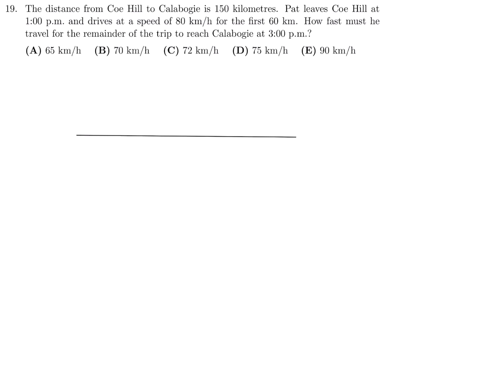So we have two places, Coe Hill and Calabogie. For the first 60 kilometers, we are at a speed of 80 kilometers per hour. And then the whole distance was 150, right?